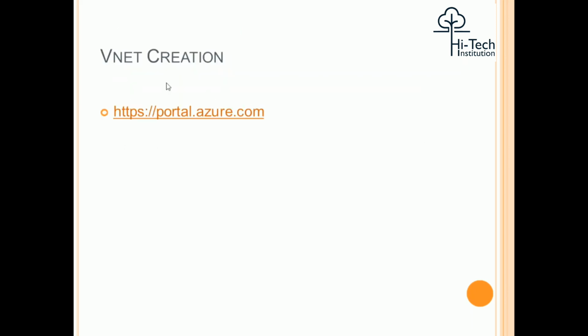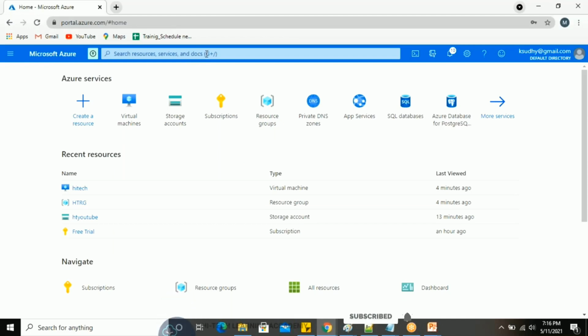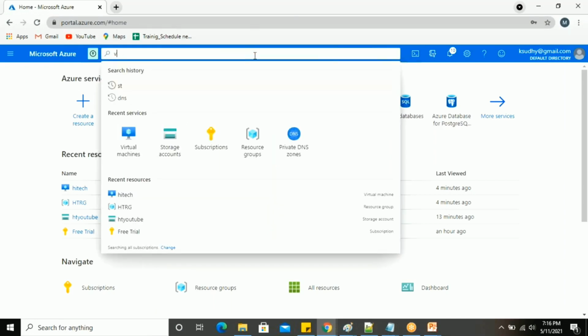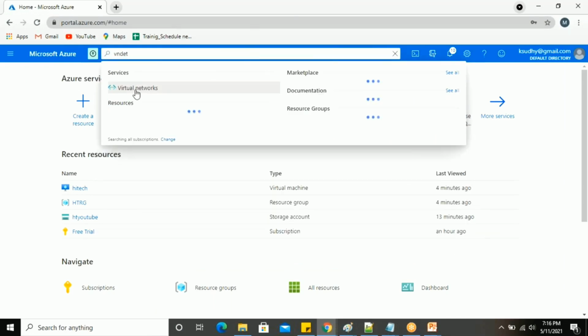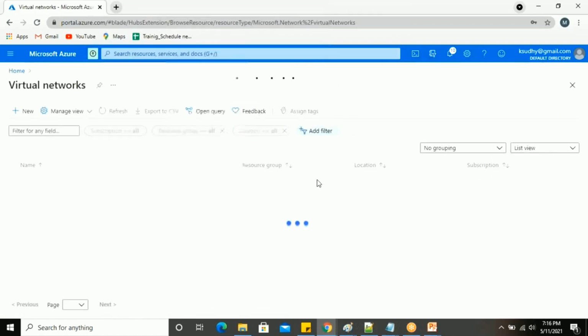So in that situation, how can we create the VNet here? How can we create the VNet and how can we configure the VNet? We can do that in our GUI, in our console. Usually we just type VNet here, virtual network. There is a service called virtual network. Just enter inside the virtual network.